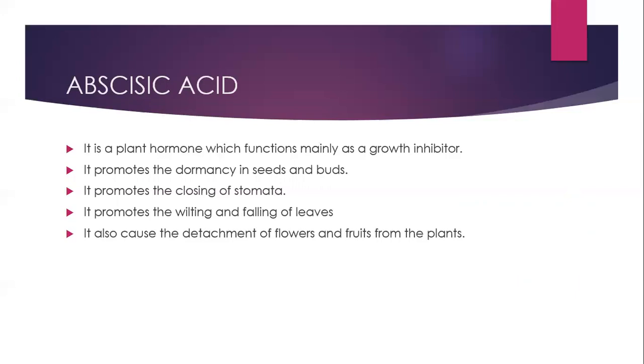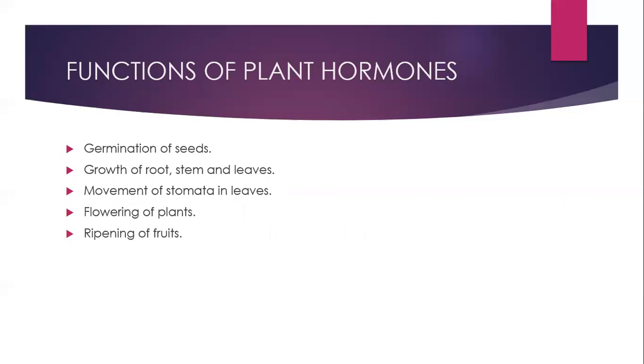Now, what are the functions of plant hormones? There are various functions of plant hormones. First, germination of seeds. Second, growth of root, stem and leaves. Third, movement of stomata in leaves. Fourth, flowering of plants. And fifth, ripening of fruits.